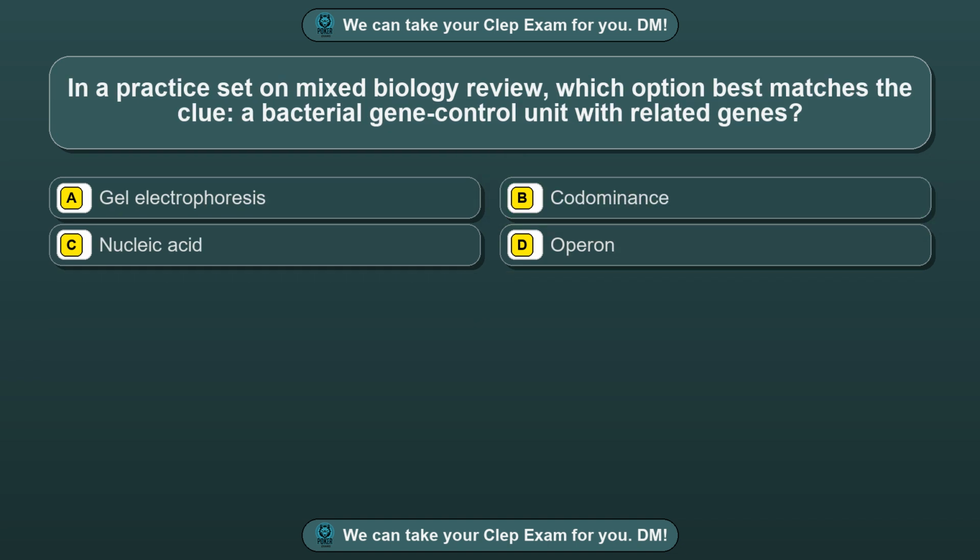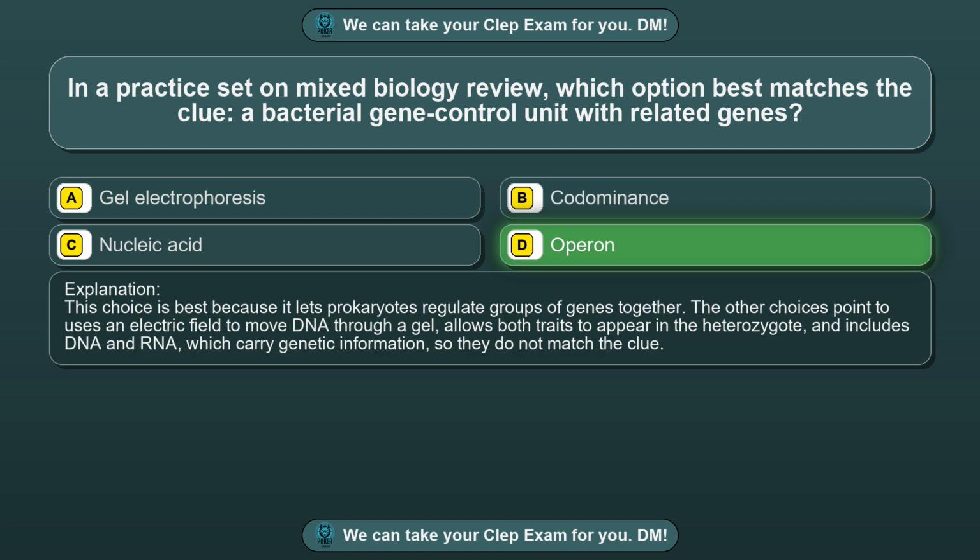Question 72. In a practice set on mixed biology review, which option best matches the clue a bacterial gene control unit with related genes? Option A, gel electrophoresis. Option B, codominance. Option C, nucleic acid. Option D, operon. The correct answer is option D, operon. This choice is best because it lets prokaryotes regulate groups of genes together.